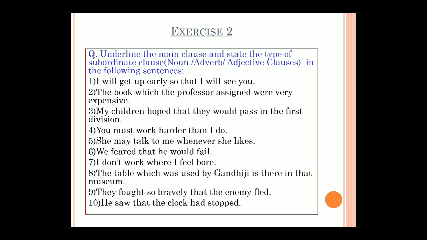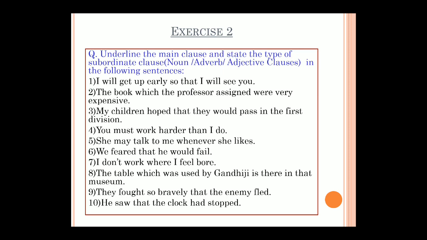In the second exercise, you have to underline the main clause. Okay, don't just underline the main clause, you write it down there. For example, I will get up early so that I will see you. Now here, I will get up early is my main clause. So I will write my answer as I will get up early, dash, main clause. My conjunction I will write, so that.